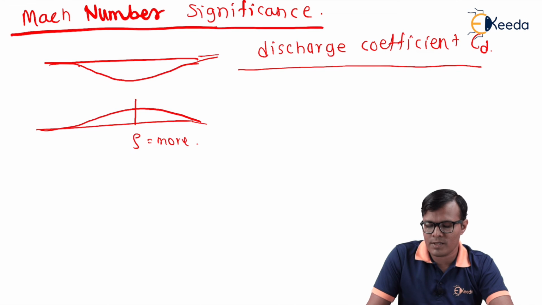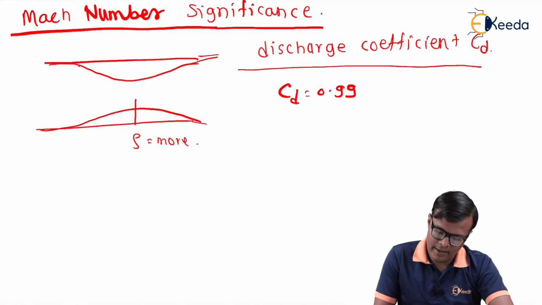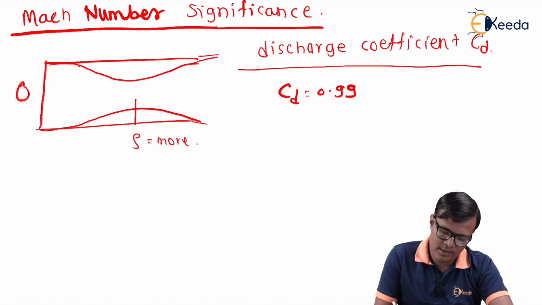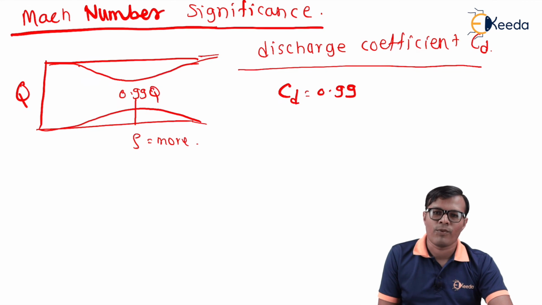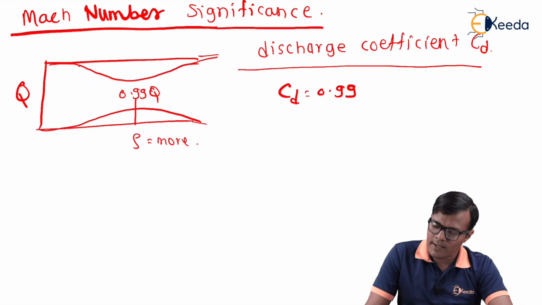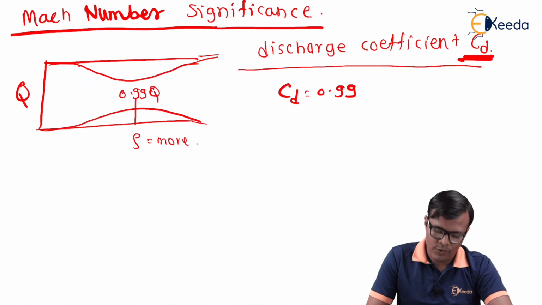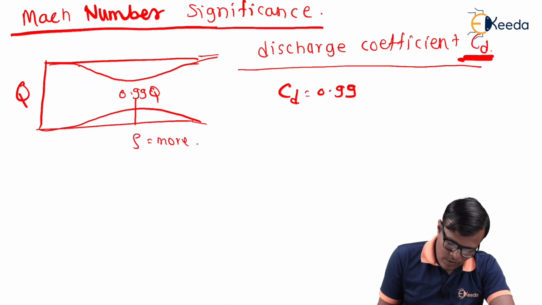Say for example, if CD is 0.99, it means that 99% of discharge, say this is Q, then the discharge flowing through this section will be 0.99 Q. So this is the indication. So this value of CD is affected by Mach number.